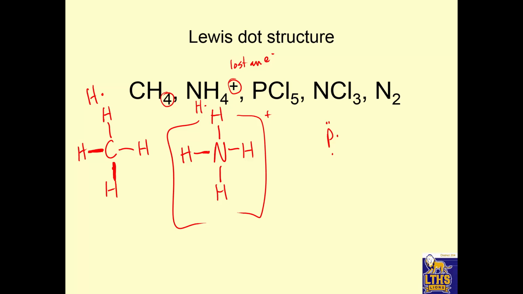PCl5. All right, there's phosphorus. All right, 1, 2, 3, 4, 5. Cl, 1, 2, 3, 4, 5, 6, 7. 7 valence electrons, but it can make 1 bond. So if we're looking at phosphorus, we're going, wait, phosphorus needs to spread out those electrons so we could put chlorines all the way around. And then share, share, and then share. We're going to share that electron. And then we erase and replace all of the lines, all of the pairs being shared to make bonds. All right, we'll save the rest of these for question.